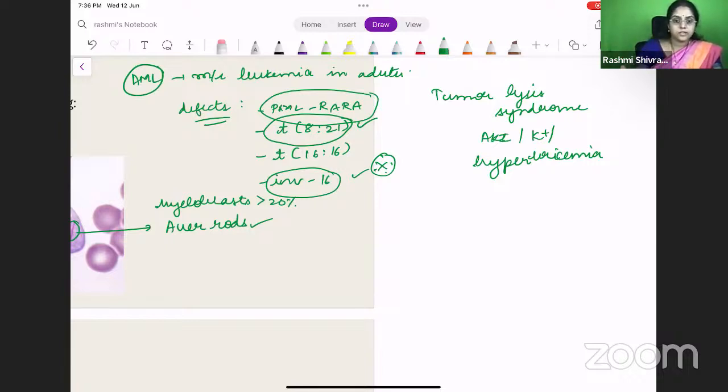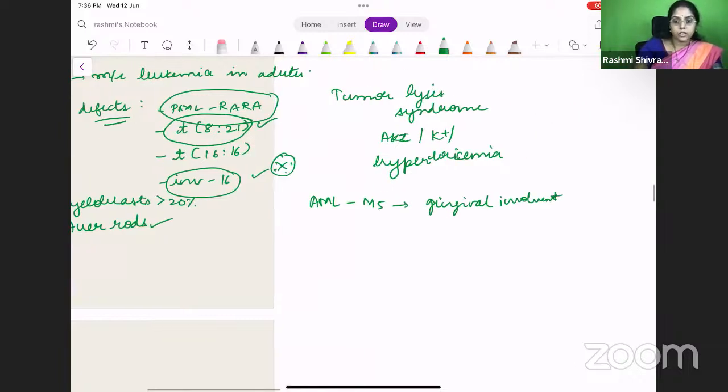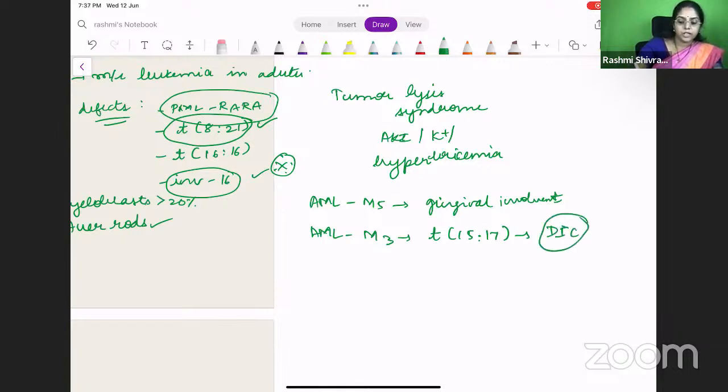Right? So there are a few points which you want to remember about the classification. I'll tell you AML M5. What should you remember about this? Gingival involvement will be there. If the question says the patient is having gingival involvement and asks you to find out the type, then you have to say it is AML M5. Then comes AML M3. In this, the translocation is 15;17. In these patients, there is an increased risk of developing DIC.